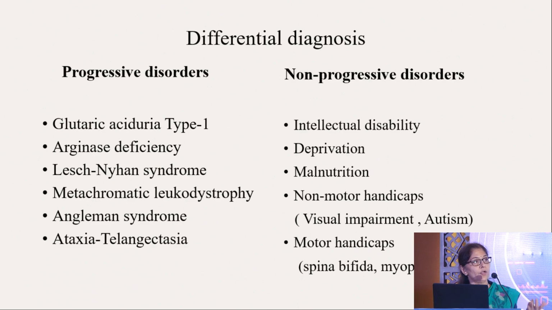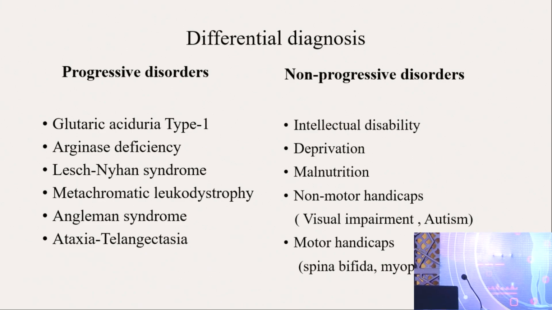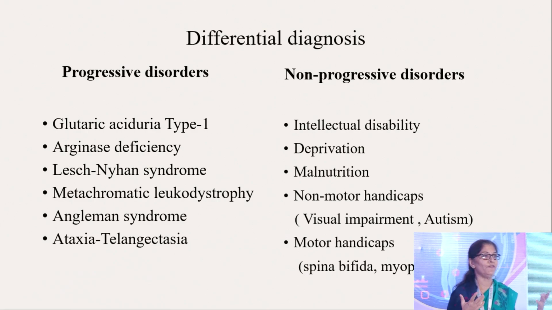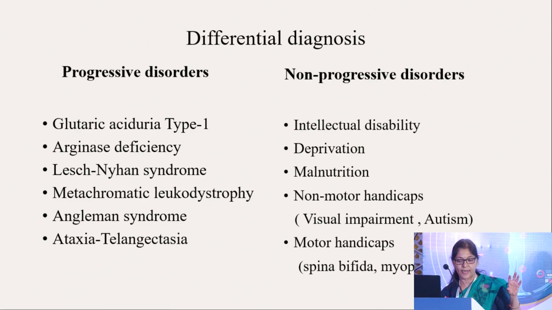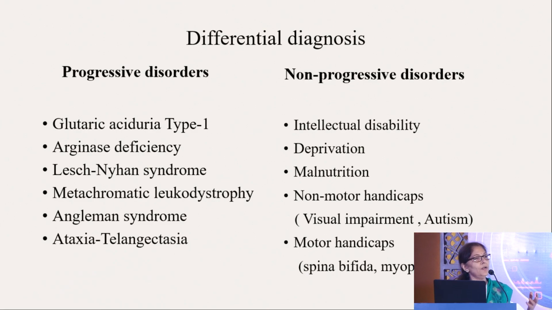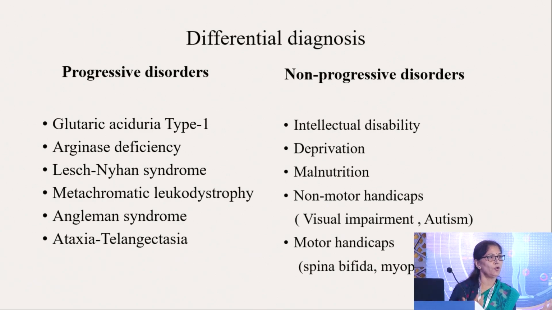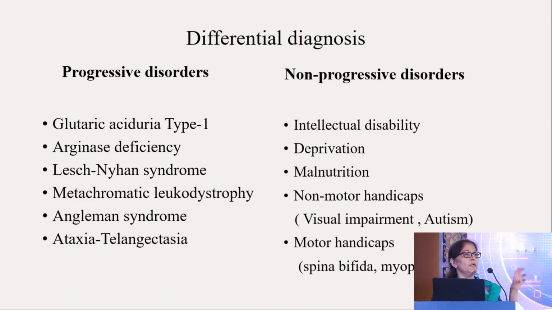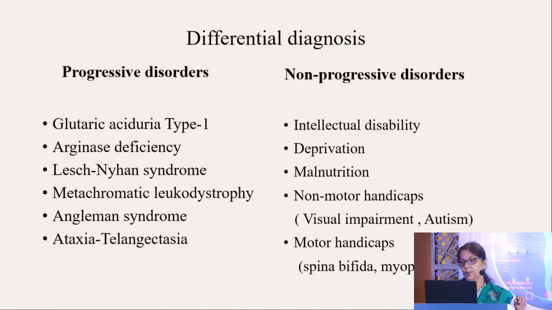So it is very important to assess these children properly. In non-progressive disorders, especially in autism, many children walk on their toes. As soon as you see the child, you feel this is a spastic child, but when you make the child lie down and assess the tone, it would be normal. That is why it is very important to have a detailed history with the parent, and you have to examine the child properly.